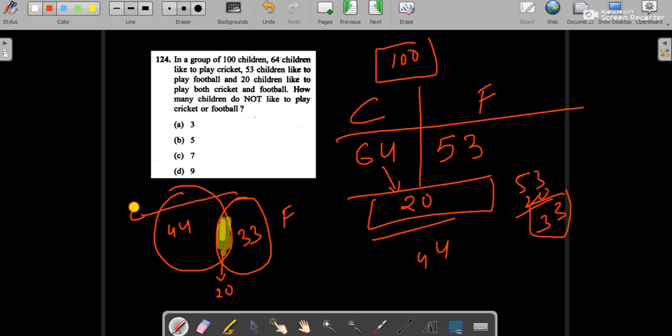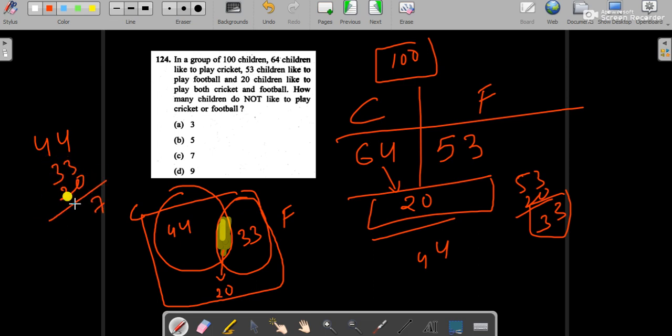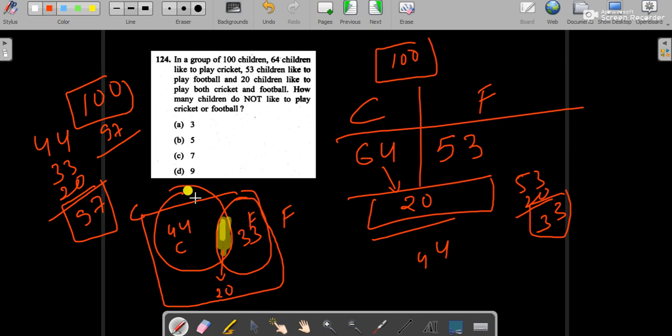Let's count the total number of children playing any of the games: 44 plus 20 plus 33 is 97. Initially there were 100 children in the group, and out of them 97 are playing one of the games, whether cricket, football or both. So we are left with 3 children who play none of the games. So our answer is option A, 3.